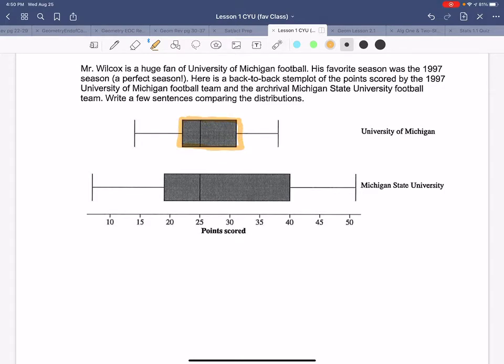So step one, we learned today, we make a dot at the max and the min, right? So those are the max and the min. We make a dot at quarter 1 and quarter 3. Right? And we draw a straight line at our median.